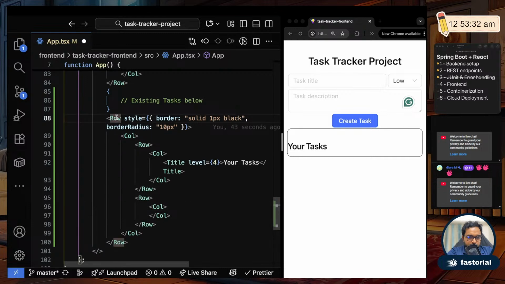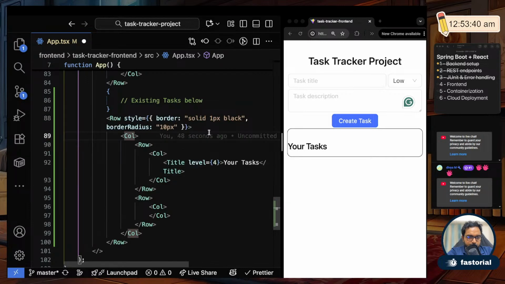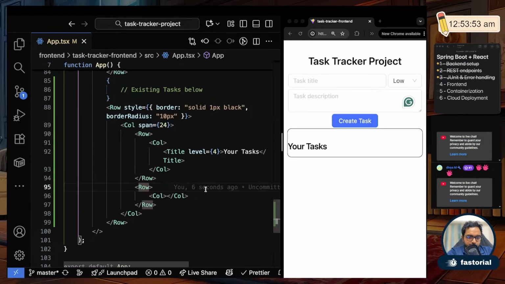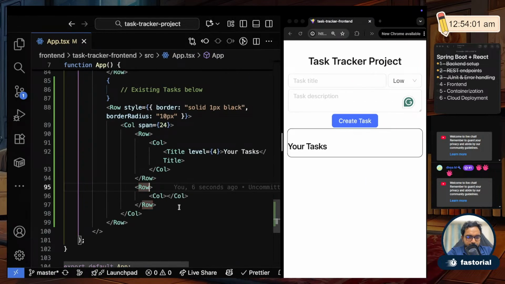So this row is the full outside border. Inside that there will be one column, and that column will span the full width. Inside that I'll add the first row as the title and then the second row, right? Correct. So inside the second row I again need rows. So it becomes again row nesting.